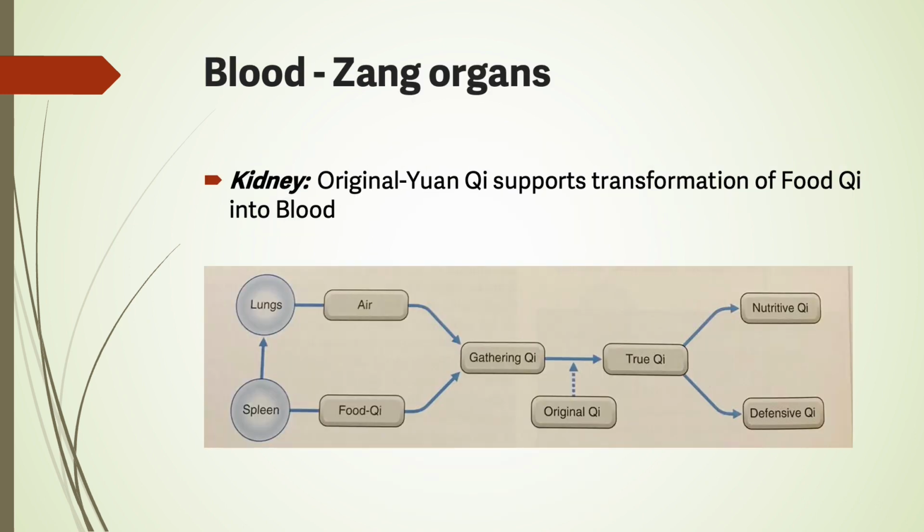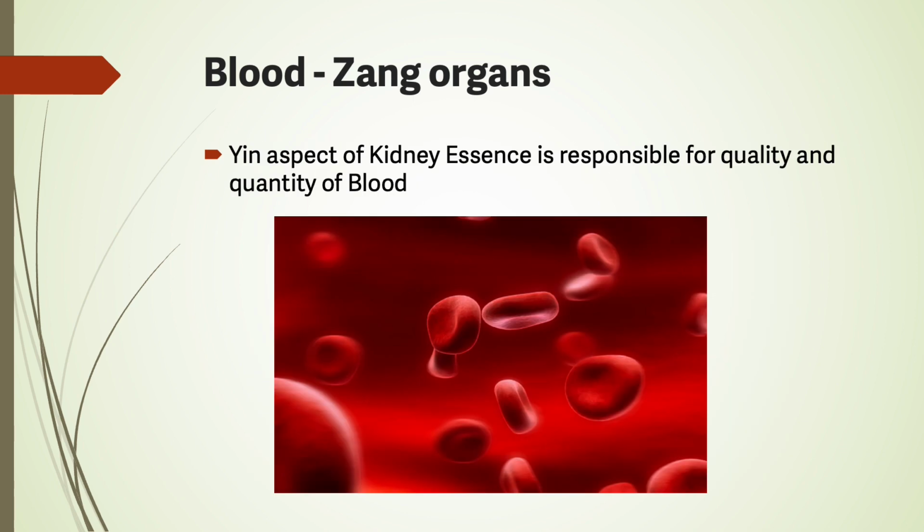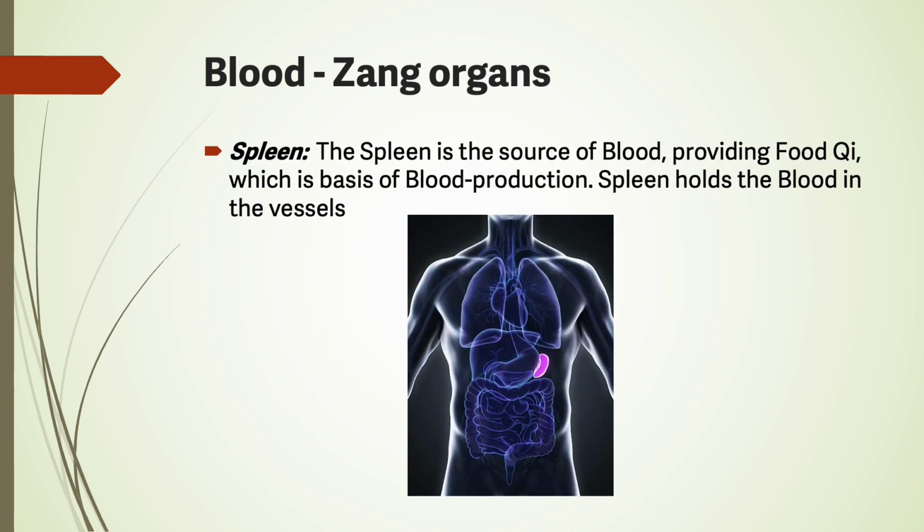Kidney. Original yuan qi supports the transformation of food qi into blood. Original yuan qi is kidney essence in the form of qi and has a close connection to kidney yang. The yin aspect of kidney essence is responsible for quality and quantity of blood. The spleen is the source of blood, providing food qi, which is the basis of blood production. Spleen holds the blood in the vessels.